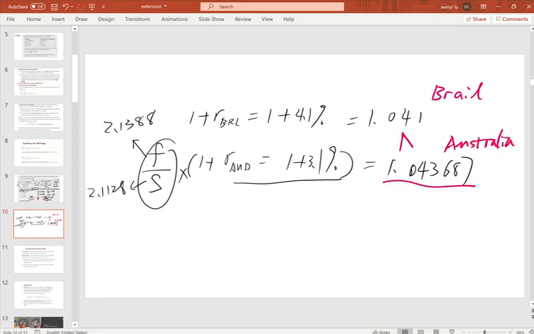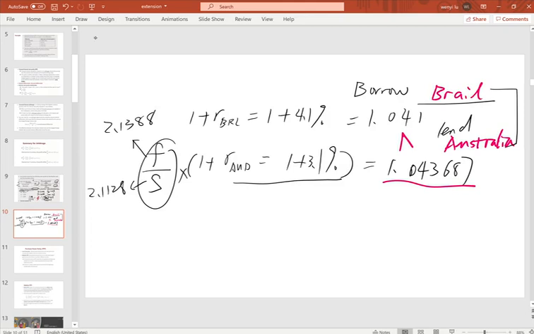So based on this comparison, we determine what to do. We will borrow money more cheaply in Brazil, then lend the money out in Australia. Then we can see how much profit we get.